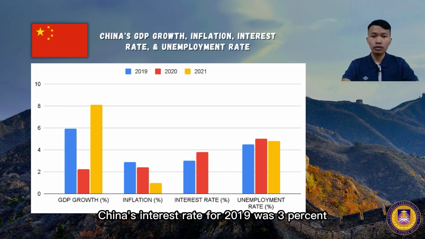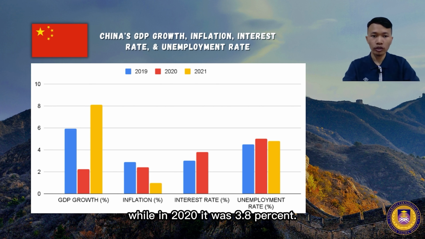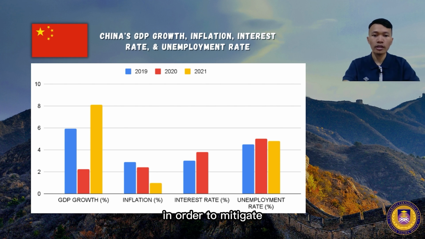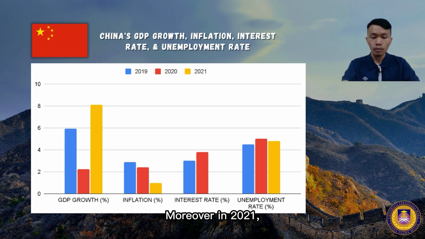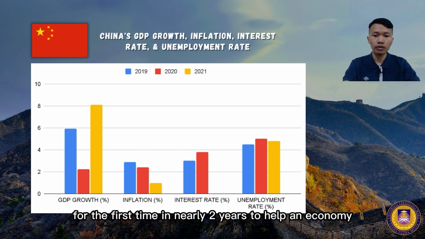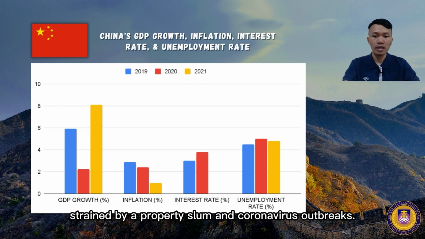China's interest rate for 2019 was 3%, while in 2020 it was 3.8%. China has refused to cut its benchmark lending rate in order to mitigate the economic impact of the coronavirus pandemic. Moreover, in 2021, it was negative 0.02%. China cut its benchmark lending rate for the first time in nearly 2 years to help an economy strained by a property slump and coronavirus outbreak.